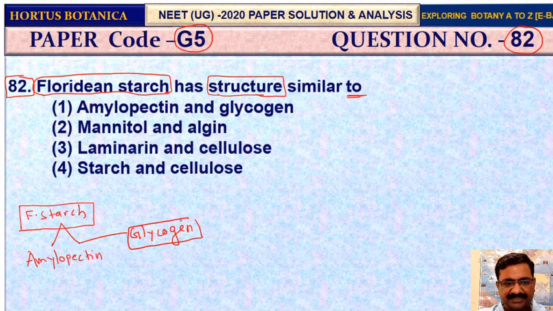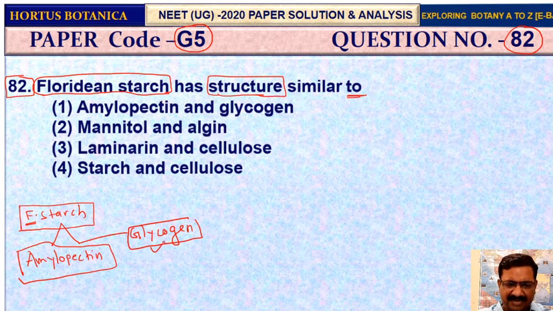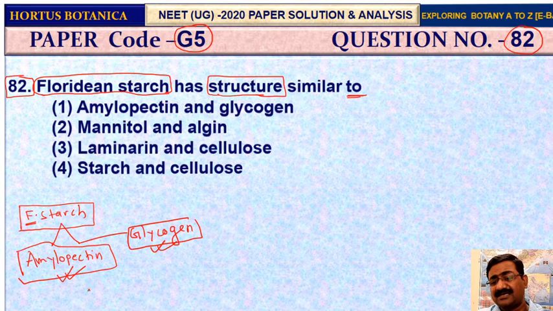As I told you, since it is Floridian means similar to flower. What happened in a flower? There are so many lobe-like structures, right? So the chemical structure, the chemical bonding of about 10,000 to 1 lakh molecules are joined together in that bond. I am talking about the case of amylopectin. Yes, glycogen is less branched, but this amylopectin is a highly branched structure, right? It is of about 10,000 to 1 lakh molecules of the sugar.